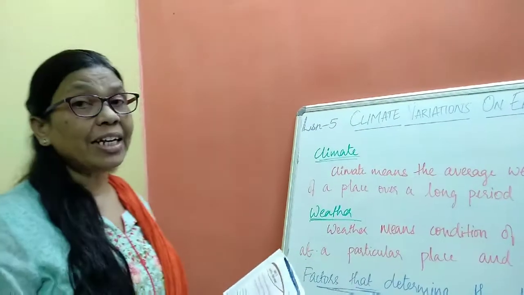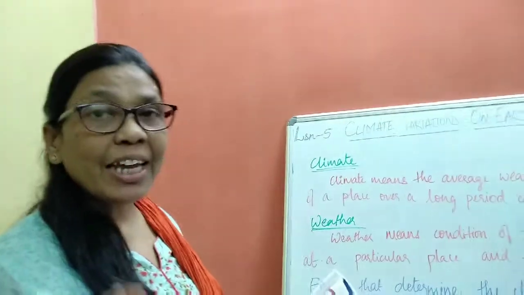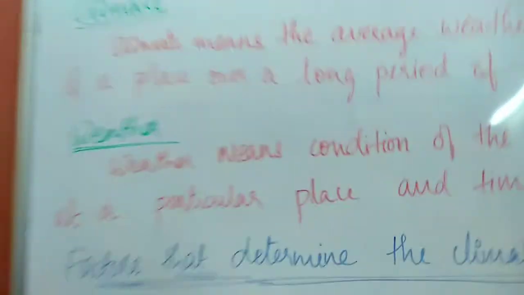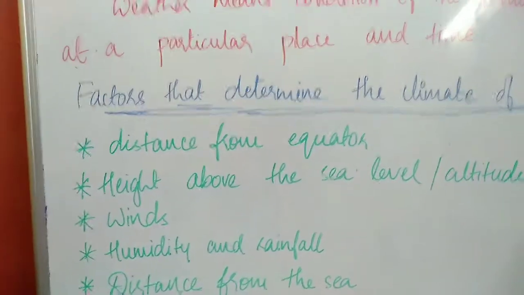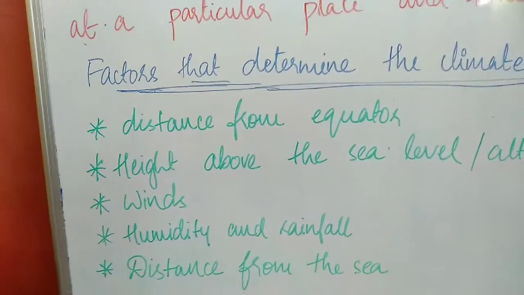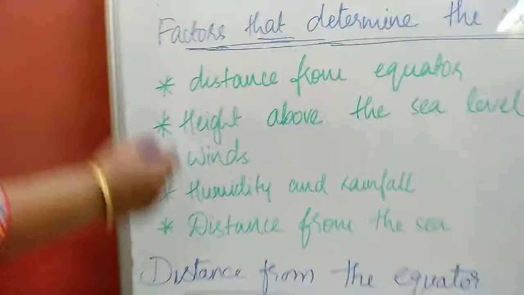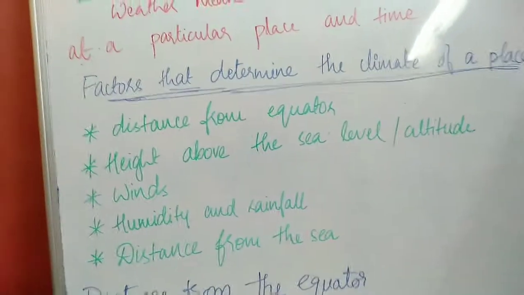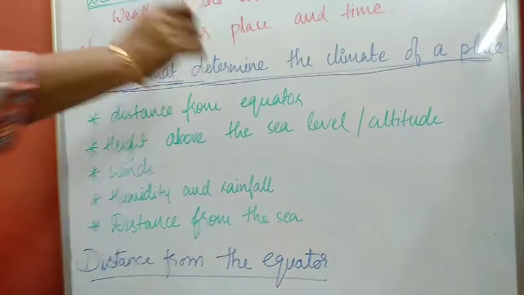Now, the factors that determine the climate. How does the climate change? There are some factors. What are the factors? Distance from the equator, height above the sea level or altitude, winds, humidity and rainfall, and distance from the sea. All these factors determine the climate of a place. Because of these factors, the climate of a place changes.